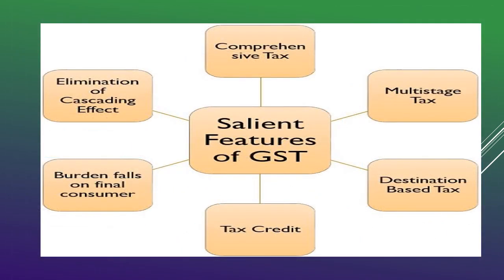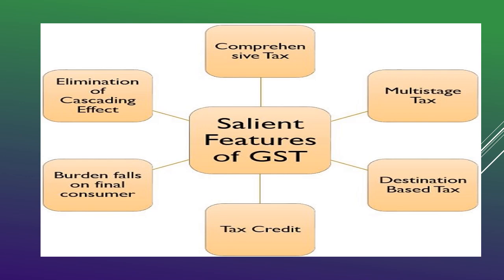Now the salient features of GST. We had other taxes, and we have implemented GST. What are the main features of this GST? There are a lot of slides with the salient features of GST, because we have to understand the reason for GST.